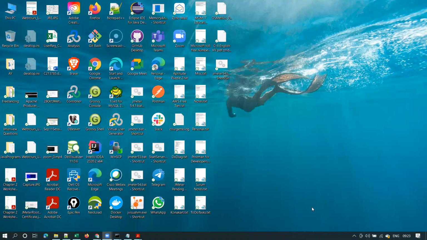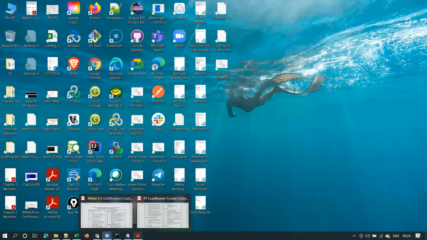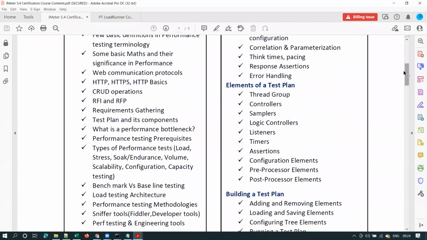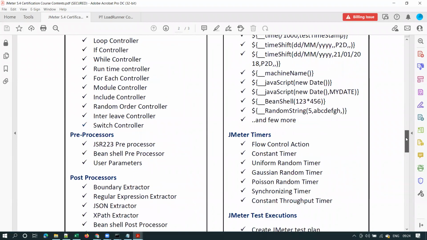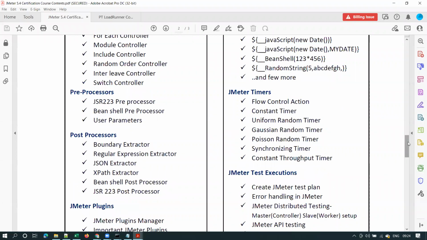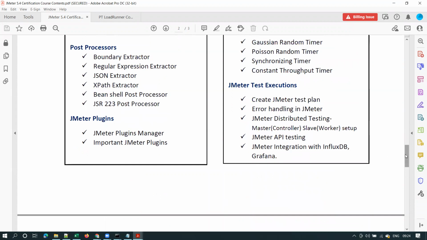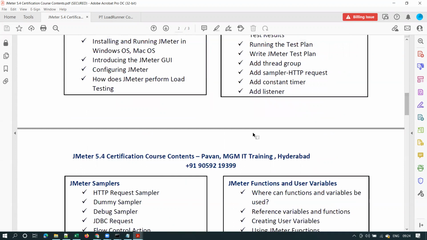And one more thing, I am working on mobile performance testing now. So I will update that also in the JMeter course contents. I'm including mobile performance testing from the previous batch. Yesterday only I gave one session on mobile performance testing for the previous batch, right? So we are still working on it, I'm still taking sessions on that. So I'll be covering mobile performance testing as well.